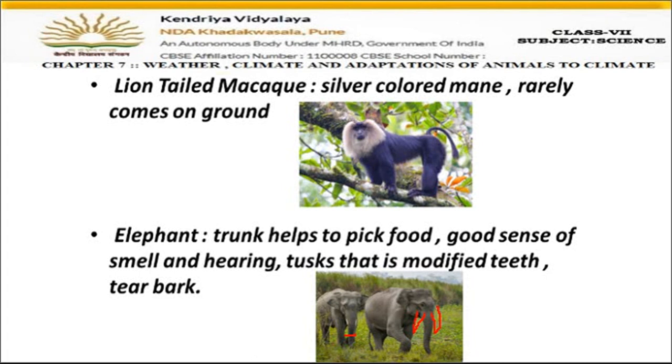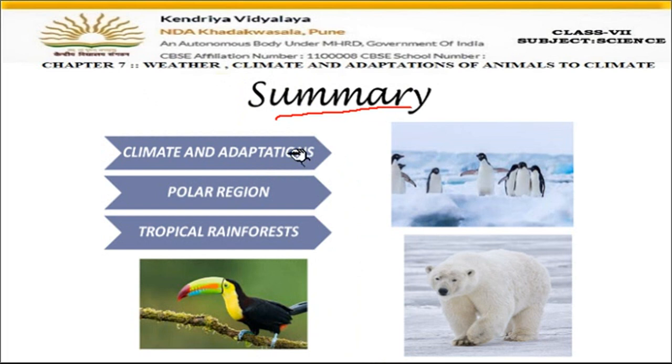Okay, so that was all about it. Let's see the summary today. So we have seen adaptations in the polar region. In this session we have covered penguins. Then tropical rainforest we have done, in which we have studied many animals, toucan bird, then elephants, big cats, okay, red-eyed frogs, etc. And polar bears we have already covered in the last session. Okay, so this was all about the adaptations of the animals which are living in different areas. Okay, so adaptations are the changes which we can see in the body of the animals.